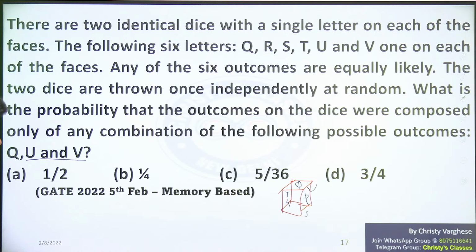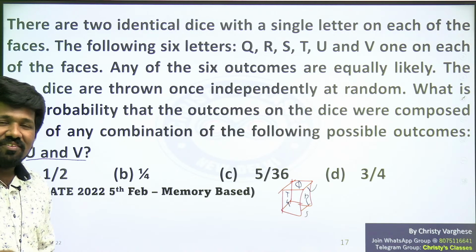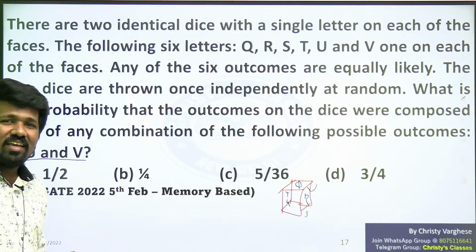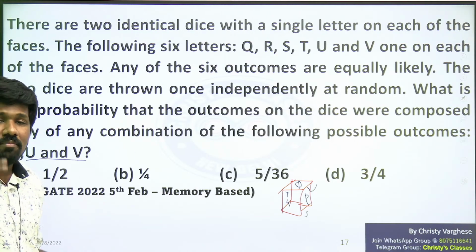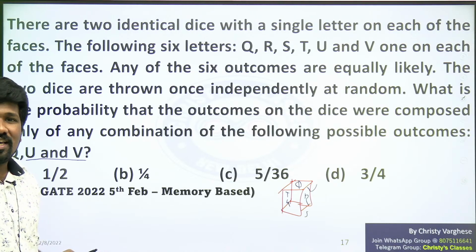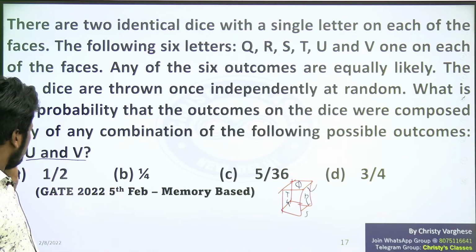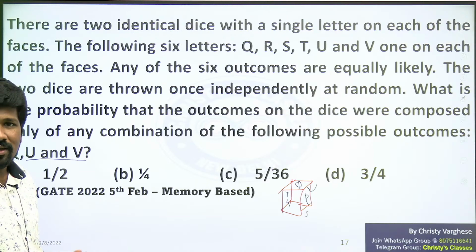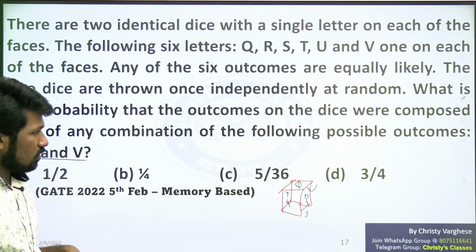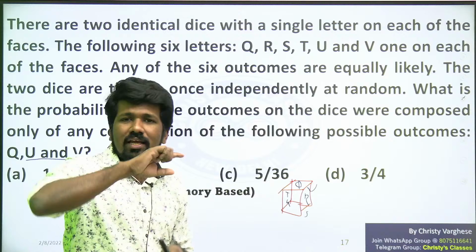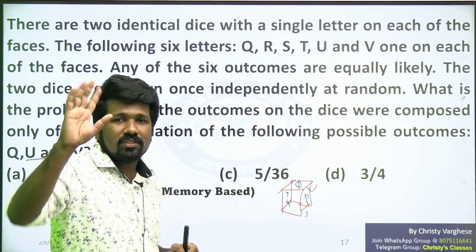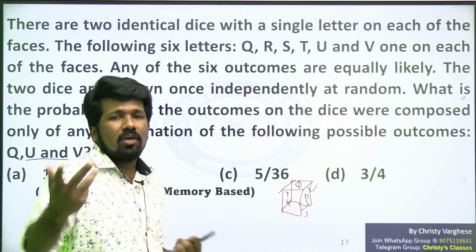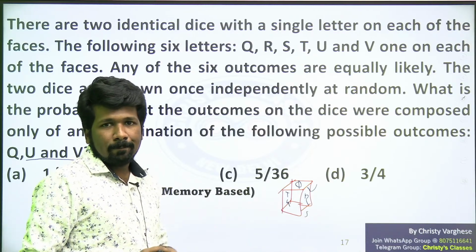Q, U and V. It's like asking: what is the probability of getting an even number when you roll 2 dice at the same time? An even number on both the dice. Same question. Instead of even number, you have been given Q, U and V. Why will even number match? Because Q, U, V are 3 out of 6 outcomes. Even numbers are also 3 out of 6 outcomes, or odd numbers. Both being odd, that also is fine.